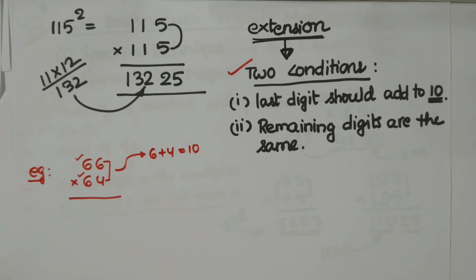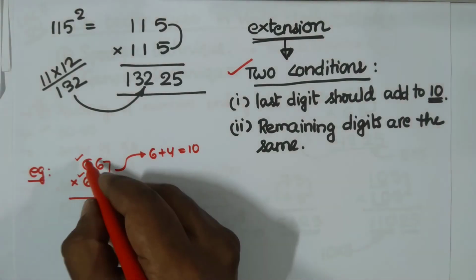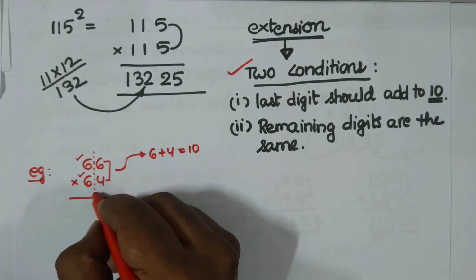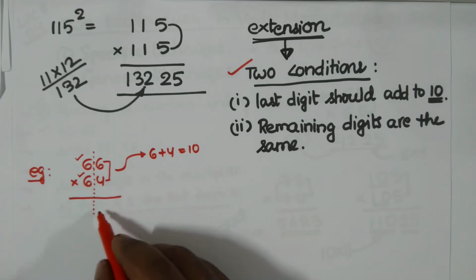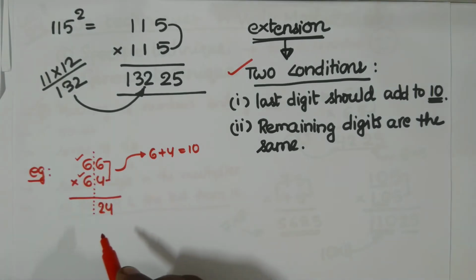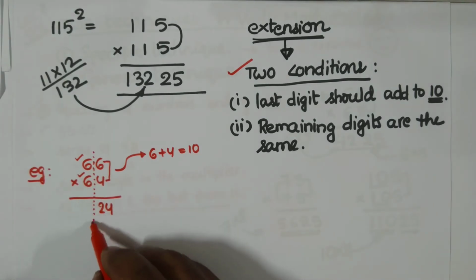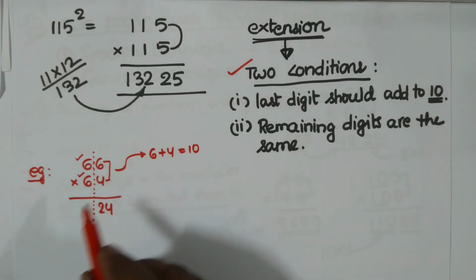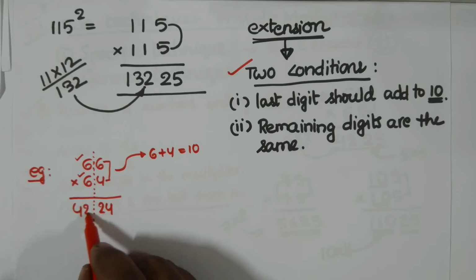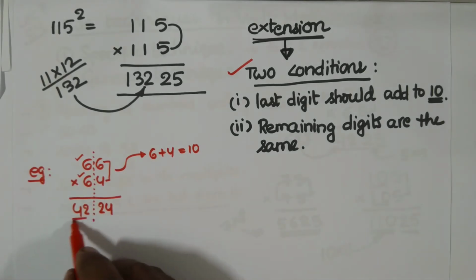Now then what do you do? Now when you have this, segregate this way. Multiply 6 and 4. 6 4s are 24. And again same rule: after 6 comes 7, so 6 7s are 42. Simple, right?